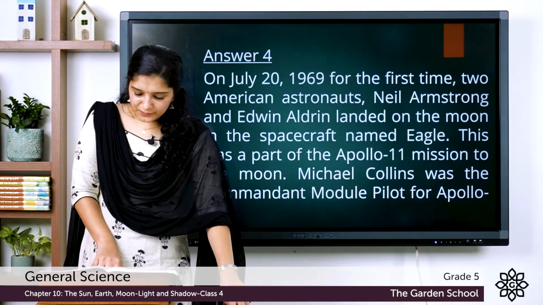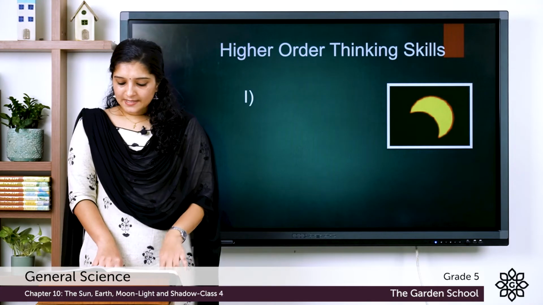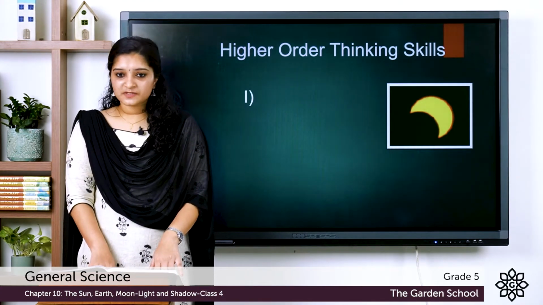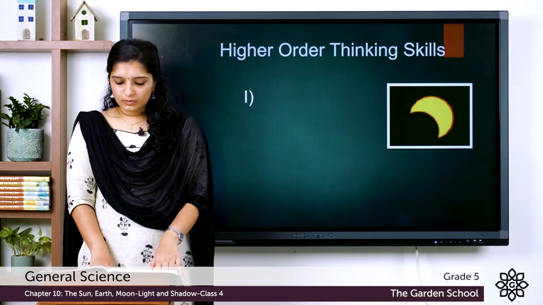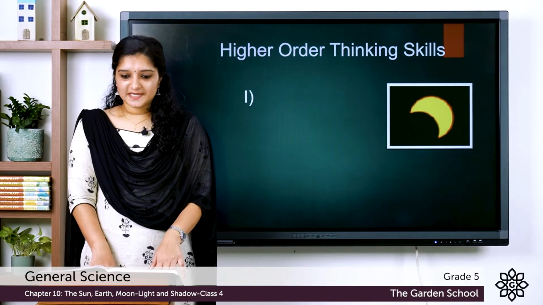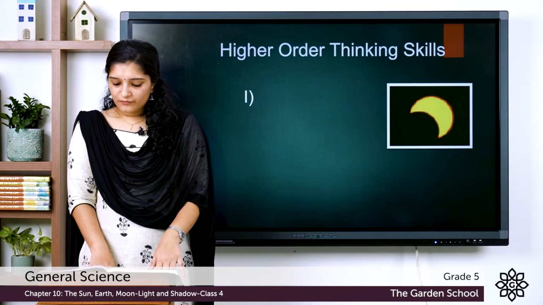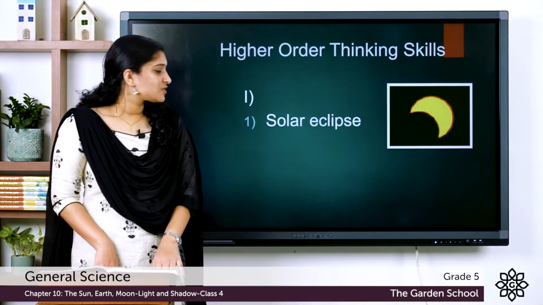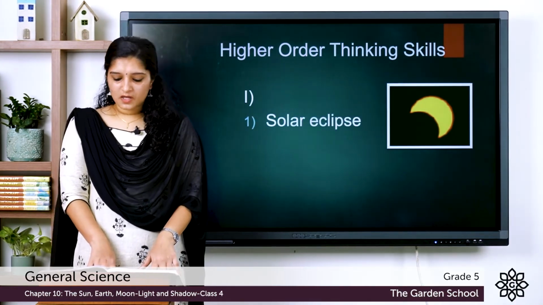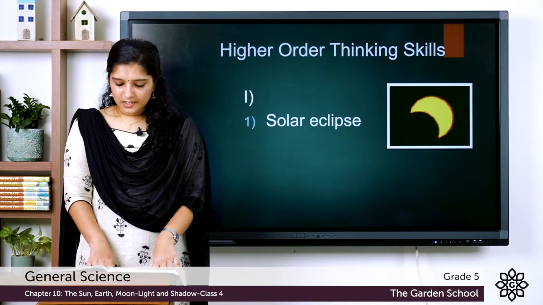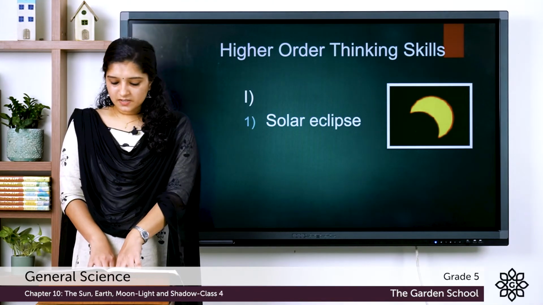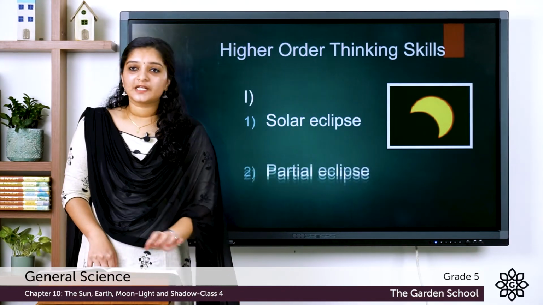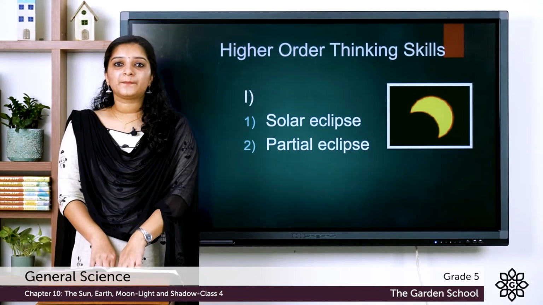Now let's get into the higher order thinking skills. In the first question, a picture of an eclipse is given. You have to study the picture and answer the following two questions. The first question is, is this a picture of a solar eclipse or a lunar eclipse? The answer is solar eclipse. The given picture is a picture of a solar eclipse. The second question is, is this a picture of a total eclipse or a partial eclipse? The answer is, the given picture is a picture of a partial eclipse.